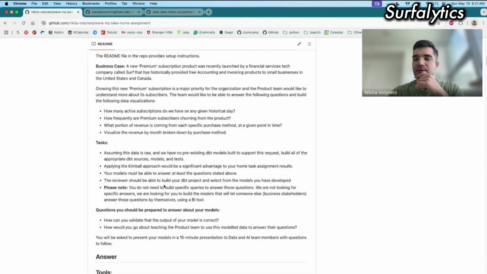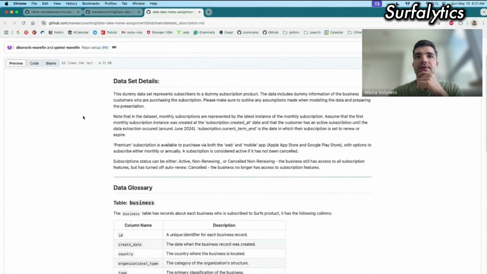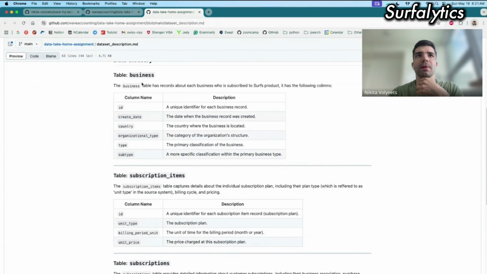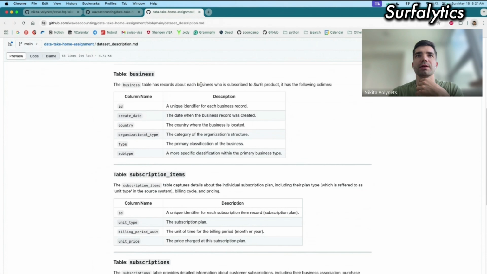Let's start with analyzing what data they have sent to us. They sent us three main tables with descriptions and some sample data that I loaded to the database. The first table is business. Here we have all the information about the small businesses that bought our product. We have the ID of these businesses, a create date, and the business country. For country, we have only US and Canada. Then organizational type, organizational structure, type of business, and some subtype.